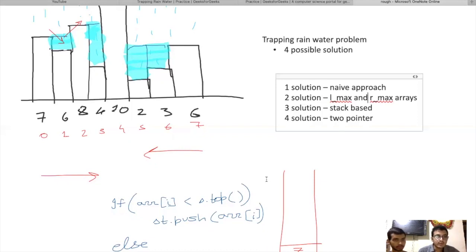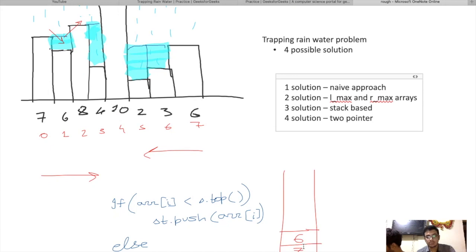Next, we iterate from i equals 1 to i less than n. So the first element to iterate will be the element at index 1. Now 6 comes and we check whether 6 is less than the element on the top of the stack. Yes, 6 is less than 7. So we push 6 into the stack.